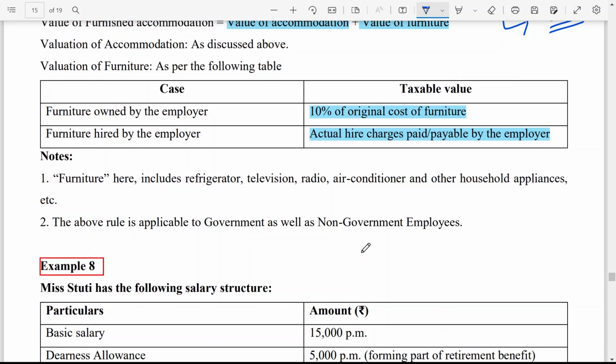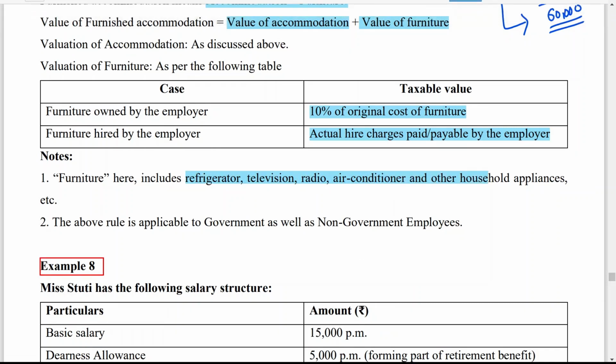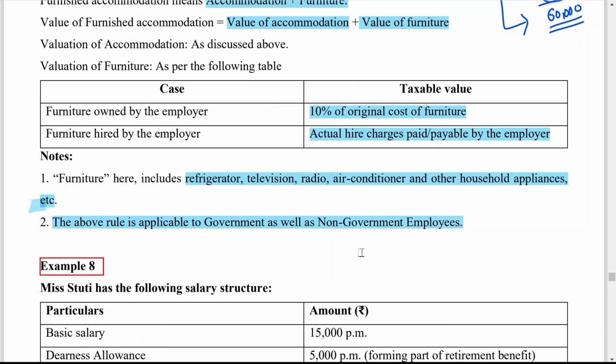Here, what is the meaning of furniture? Furniture means refrigerator, television, radio, air conditioner, and other household appliances, etc. The above rule is applicable to government as well as non-government employees, because in the case of a government employee, rent free accommodation is decided on the basis of license fee, and in that also you have to find out the value of furniture.